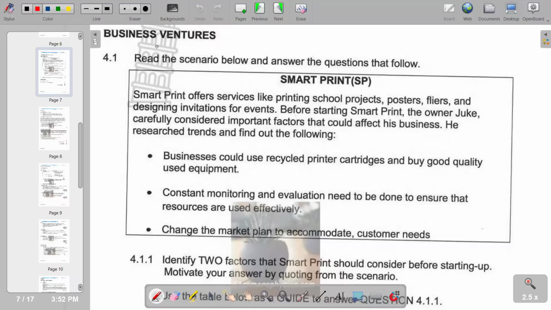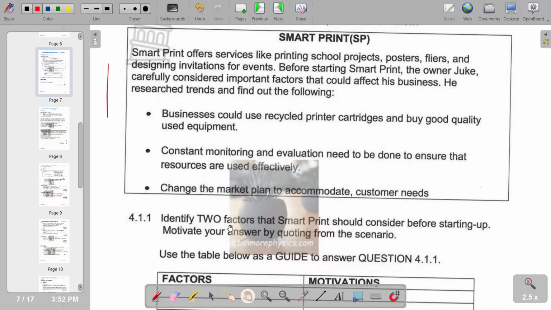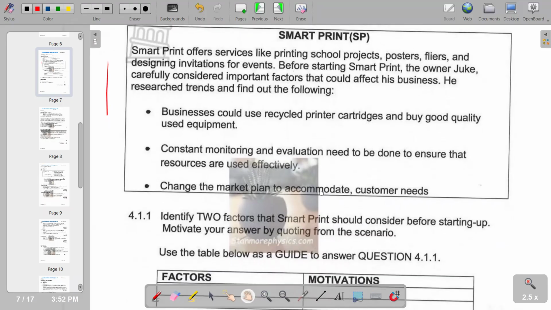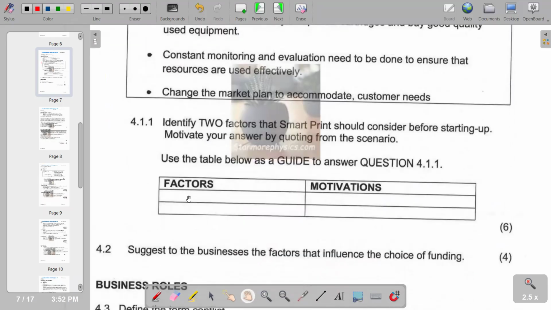Question four is on business ventures. So it reads, read the scenario below and answer the questions that follow. You're given a scenario of Smart Print, so you need to go through the information given on Smart Print. Then, of course, 4.1.1, identify two factors that Smart Print should consider before starting up. Motivate your answer by quoting from the scenario. So you're given a table on how to present: you list the factor, then you write the motivation in the other column.